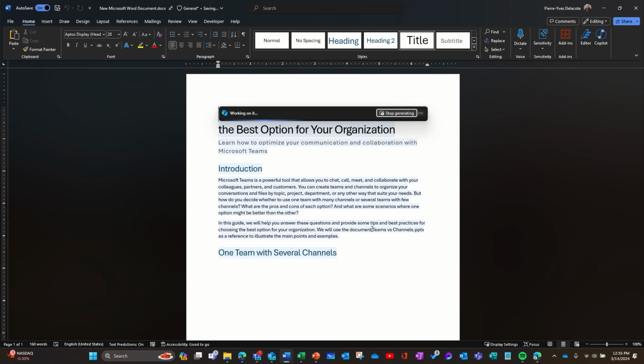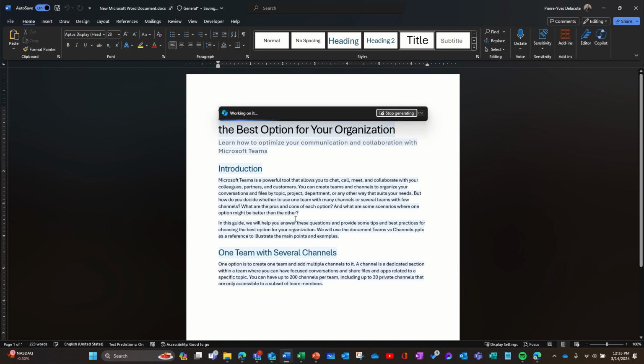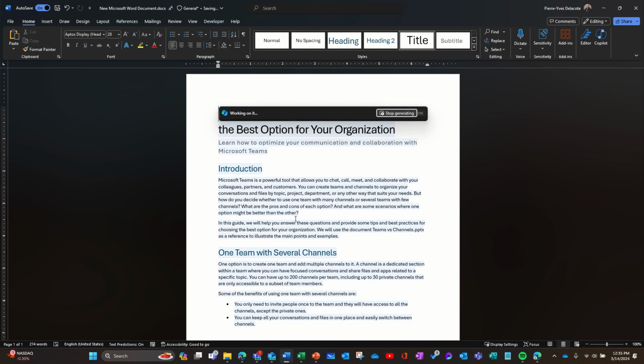Because it adds more context, more flesh to the PowerPoint content, because it's a Word document, so there's more information that should be more self-explicit. So let's see what it says. Learn how to optimize your communication and collaboration with Microsoft Teams. That's the title, subtitle, introduction. Microsoft Teams is a powerful tool. So it describes what it is.